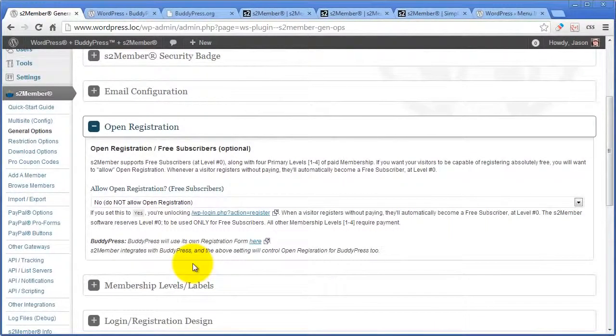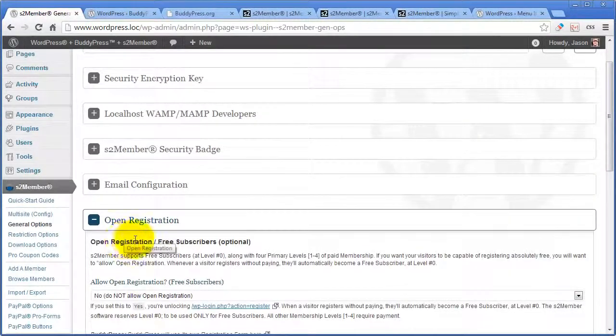Okay, on the flip side, we're in the dashboard here. Let's take a quick look. S2Member general options, open registration, I turned it off. That's what I suggest to do. Now you can leave it on, but just follow me along in this video. This is a specific methodology that I use. You can change it up if you want to.